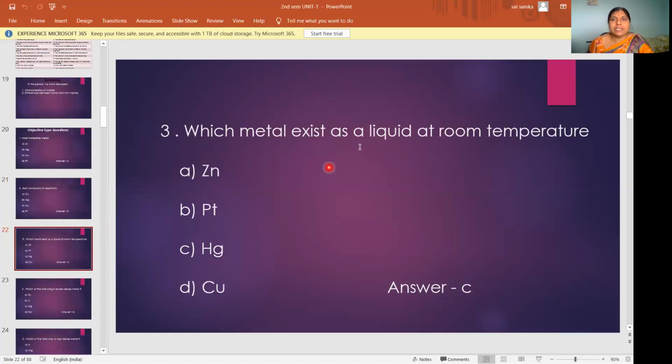Next, which metal exists as a liquid at room temperature? Very simple. So what is the answer? Mercury. All metals exist in solid state at room temperature, but mercury, Hg is the symbol. You should remember these symbols also. Hg means mercury. So the answer is C. Mercury exists as a liquid at room temperature.